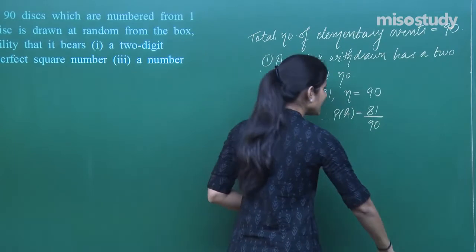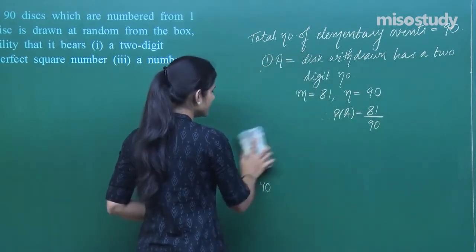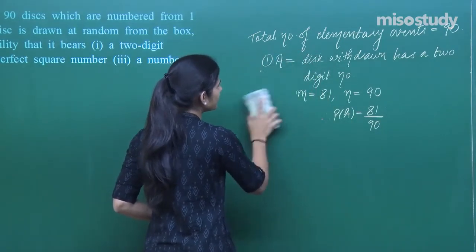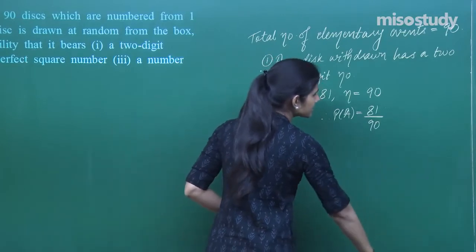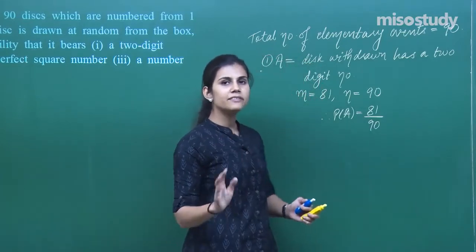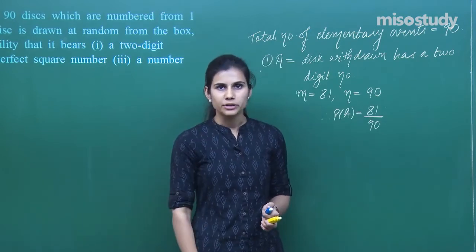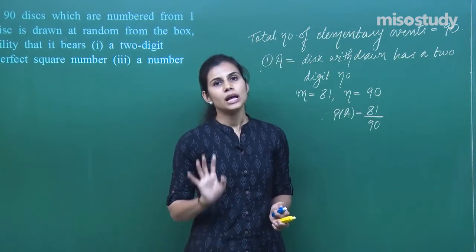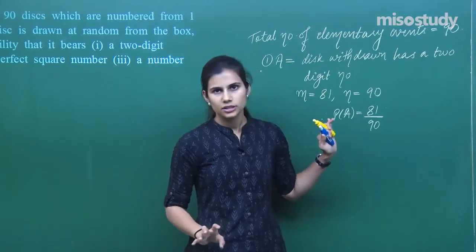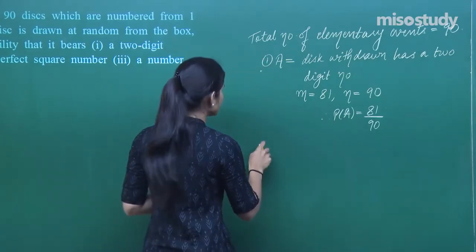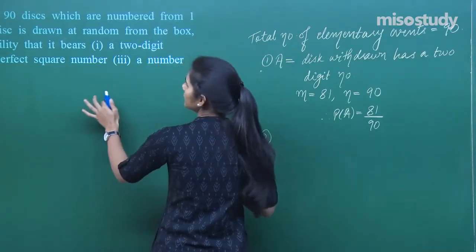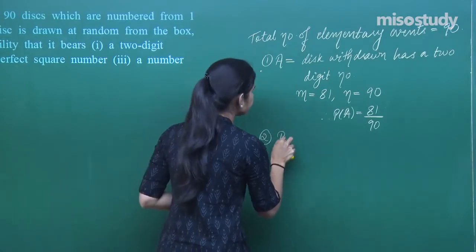Out of these 90 outcomes, that is the 90 discs, 90 possible outcomes that can be there, of these 90 discs numbered from 1 to 90, only 81 discs are such in the box which have their numbers as a 2-digit number. So, only they are the favorable outcomes to this event. Okay? Next, let us see a perfect square number.